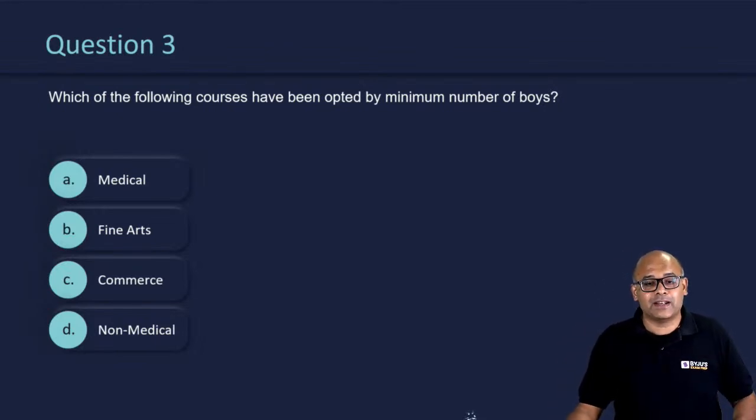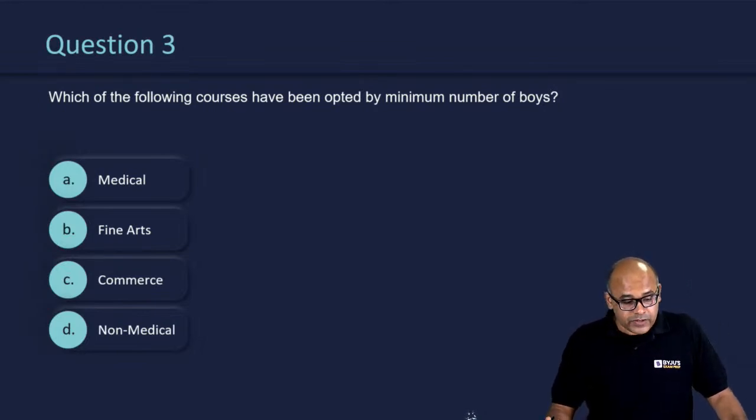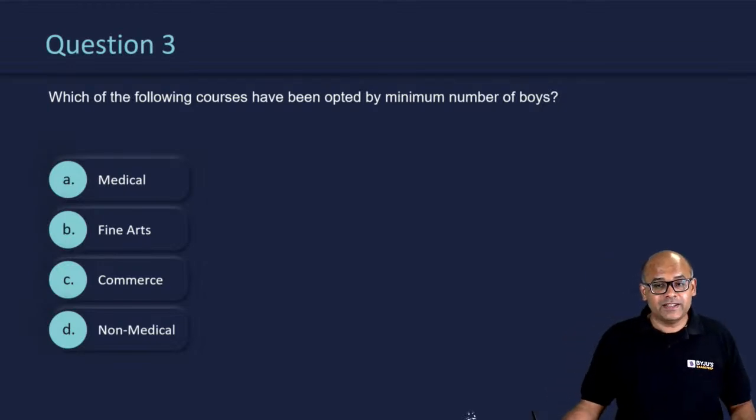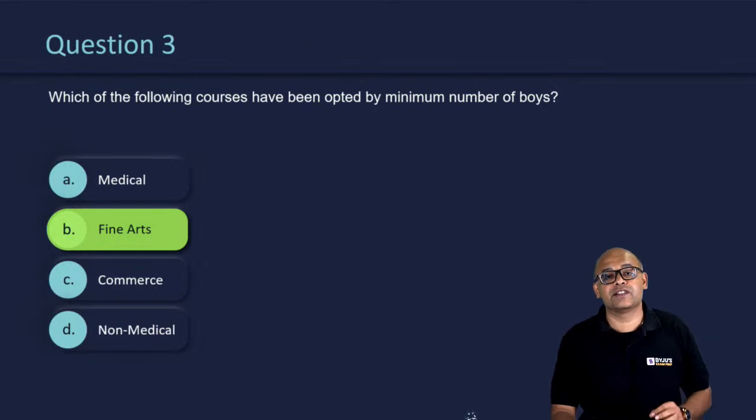Can I quickly see in the chat? How many of you attempted? If yes, what is your answer? Which of the following courses has been opted by the minimum number of boys? Guys, quick answers. Let me see how many of you got this right. Sachin guessed B. Others? Sachin, your guess is actually correct. The correct answer happens to be fine arts, option B.